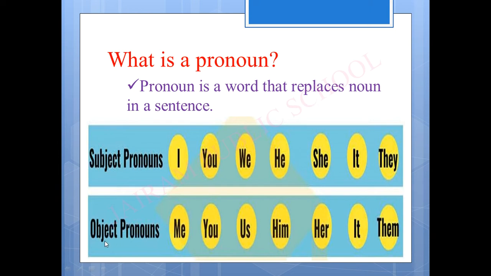Subject pronouns, object pronouns. So we have subject pronouns here: I, you, we, he, she, it, they. So this comes at the first place of the sentence, which means the subject. Object pronouns: me, you, us, him, her, it, them. So these come at the object place of a sentence.